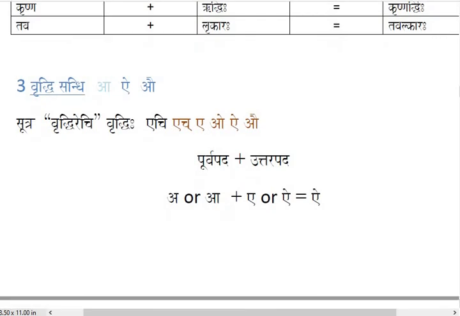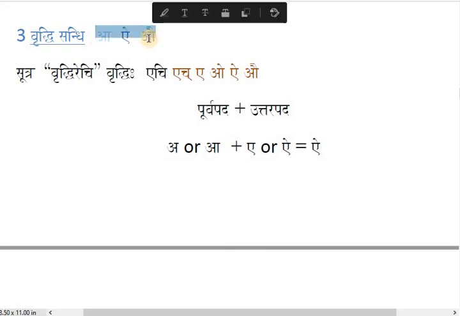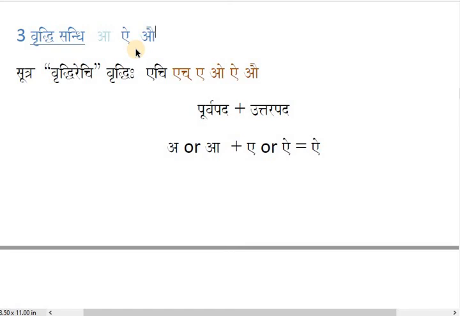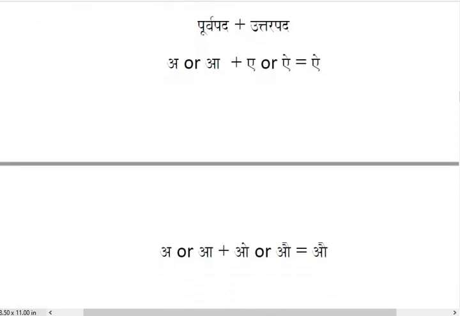Now students, next we have Vruddhi Sandhi. In Vruddhi Sandhi we have three answers: a, I and o. How do you get these three vowels as answers? By joining which two vowels? As I said, students, I will teach everything about Sootra and all in term 2. Here I am just giving you the briefing on this. And if it is something very important, then maybe I will send you this material, but the same material we will use in term 2 to understand